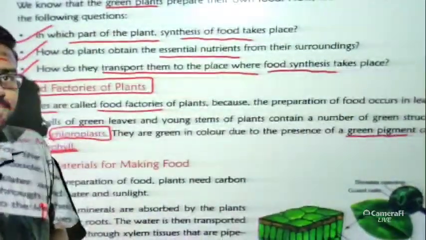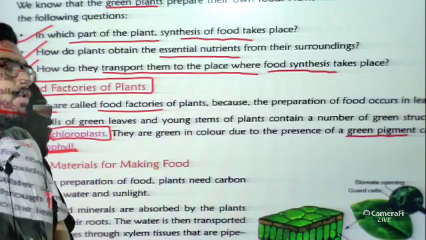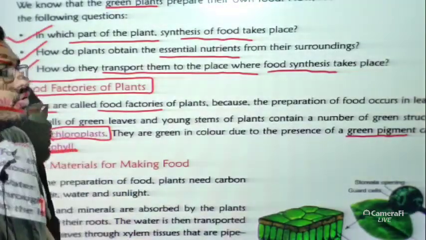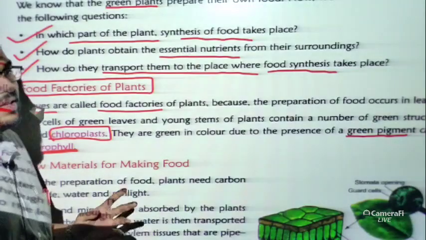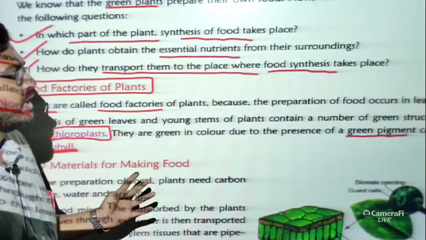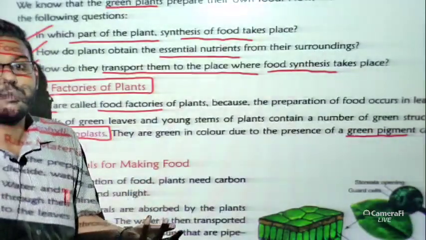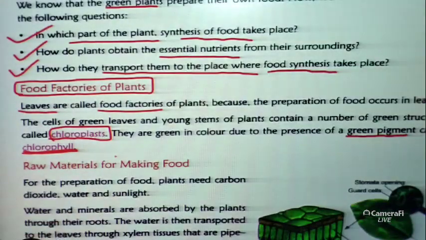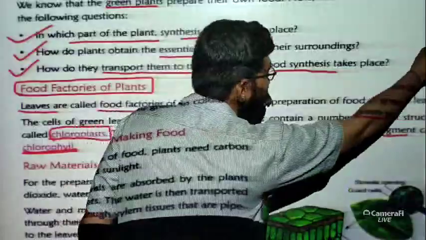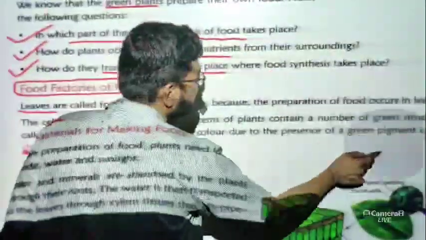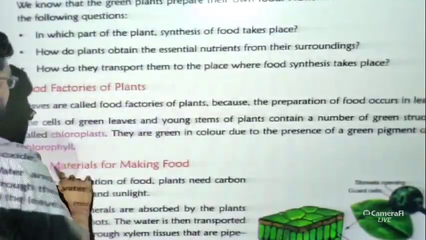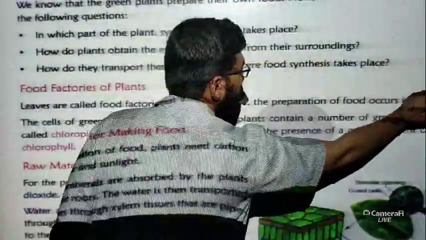If the chlorophyll is present, only in that case can they prepare their food. So I think all of you can find out the answer to why non-green plants can't prepare their food, because chlorophyll is not there. Very simple points are there. You can easily remember these points by reading the chapter properly.